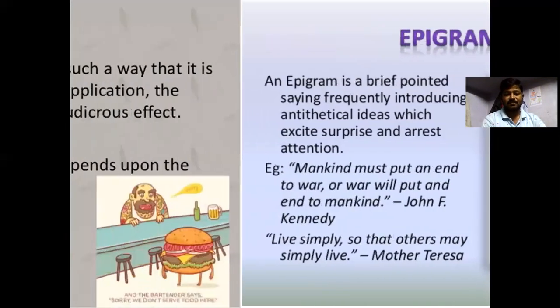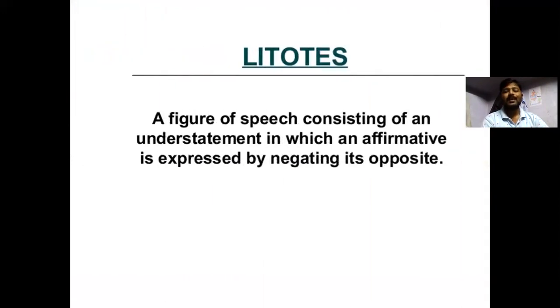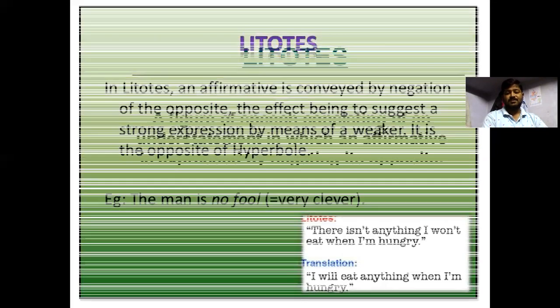A pun is the use of a word in such a way that it is capable of more than one application, with the object of producing a ludicrous effect. Is life worth living? It depends upon the liver. Litotes: a figure of speech consisting of an understatement in which an affirmative is expressed by negating its opposite.